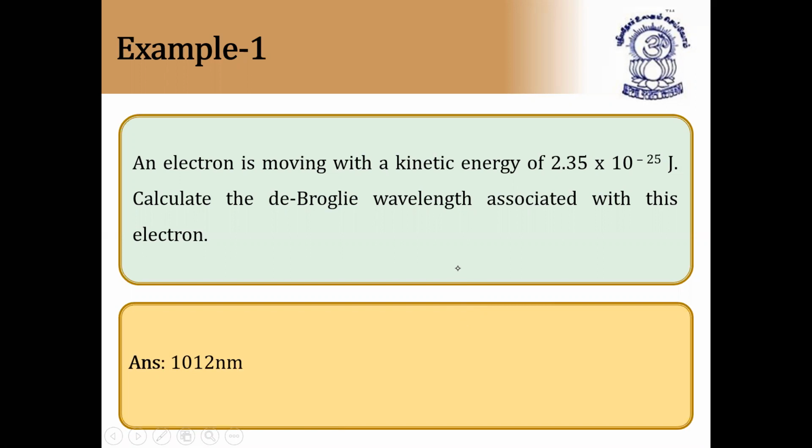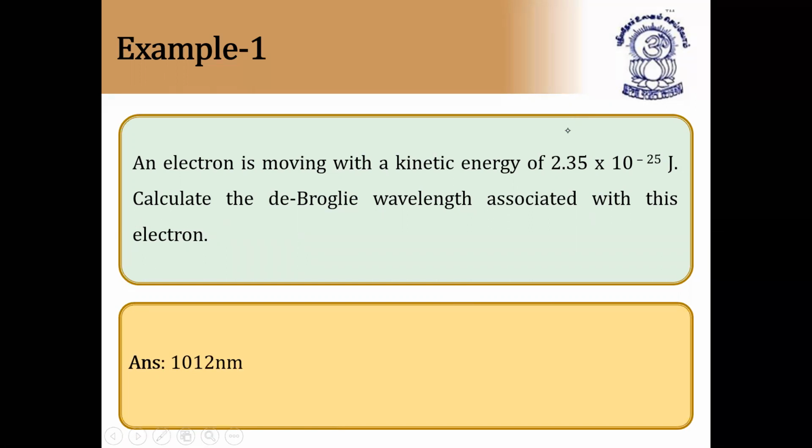Like these questions you'll get in the objective. In the objective, they'll give 4 options. Here I am not giving options because these are all numericals. For numericals, if you don't give options, then only you can do it properly. The only thing is you have to apply the suitable formula. So here the suitable formula is lambda is equal to h by root of 2mE, where E is the kinetic energy and m is the mass of electron.